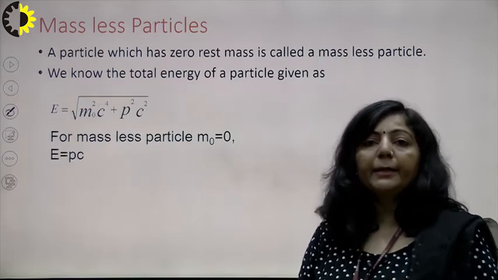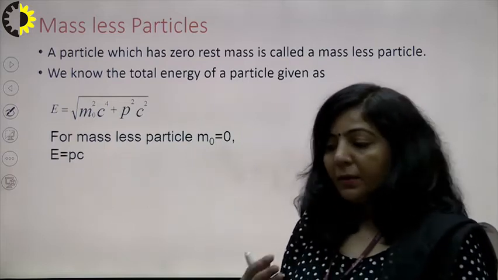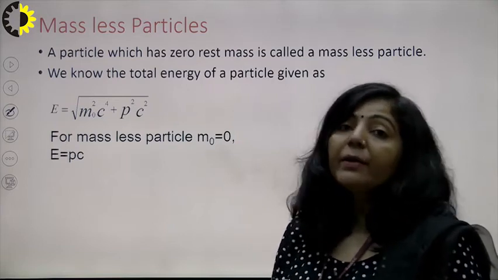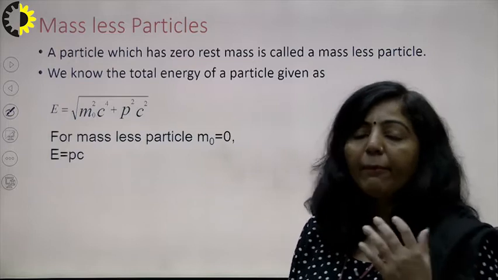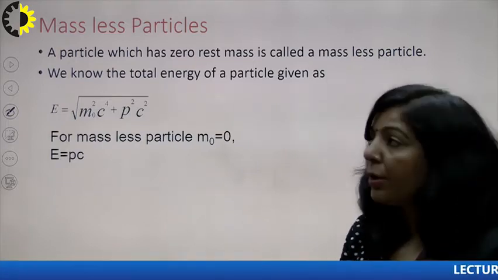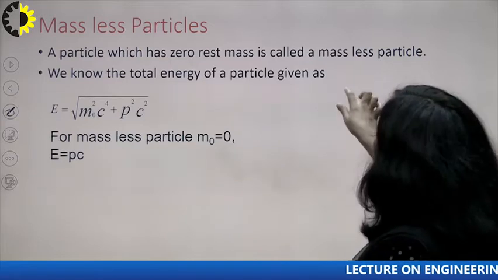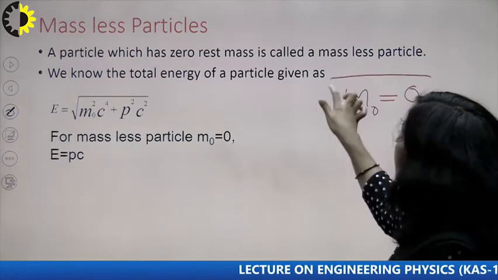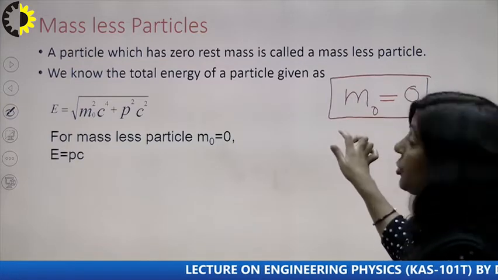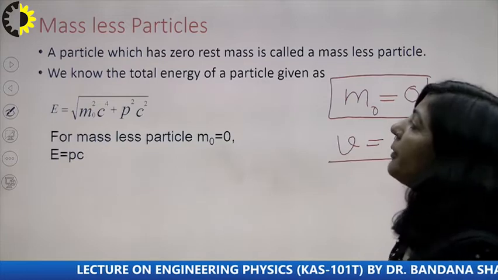And these particles exist only if they are moving. They have their existence only if they are moving with the speed of light. So you have two very important features of massless particles. The first point is, these particles always have 0 rest mass. And the second one which I have mentioned is that these particles always travel with the speed of light.